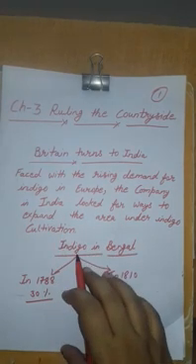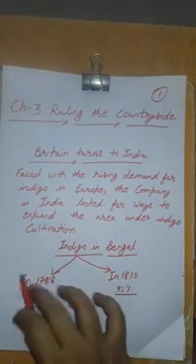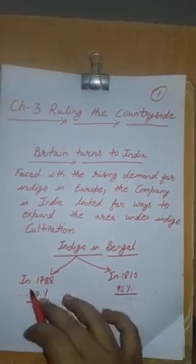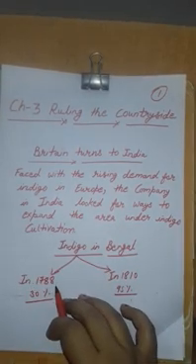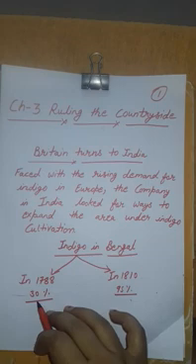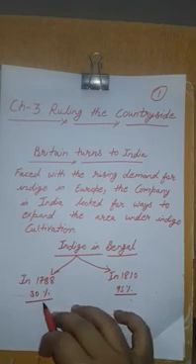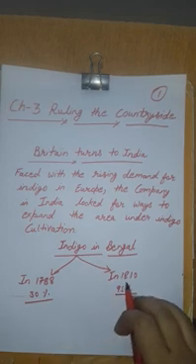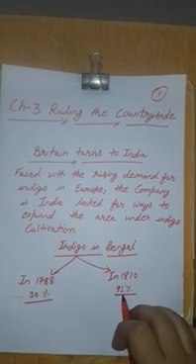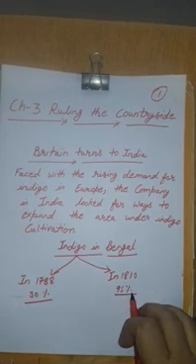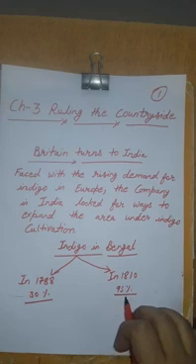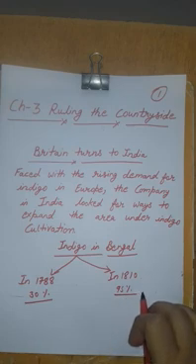Clear? Indigo in Bengal. Children, please learn these two dates. Very important. In 1788, 30% of indigo produced in Bengal was exported to Britain. In 1810, 95% of indigo produced in Bengal was exported to Britain. Clear?